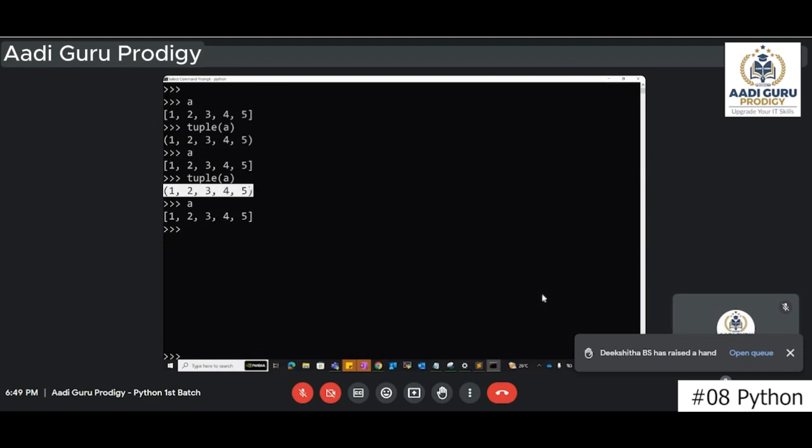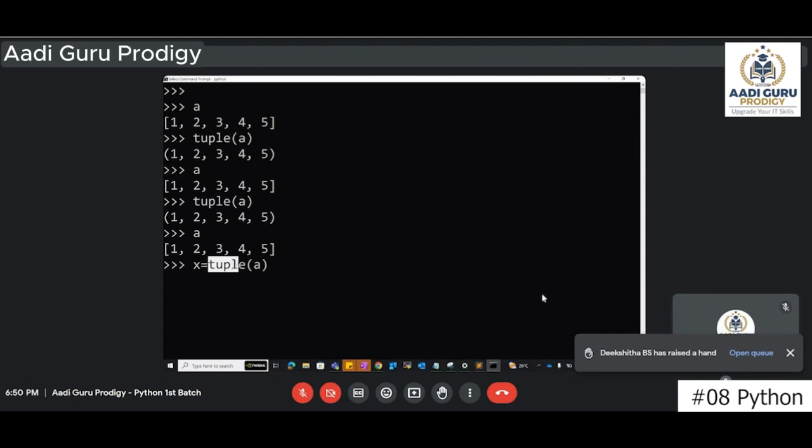Now, if you want to use the same tuple again, how will you get it? It will be difficult. That's why if you want the tuple, you can store it. So for example, x equals to tuple of A. The meaning here is create a tuple. How are you creating it? You are taking the help of the tuple function and passing A as the data. A is a list, so whatever this list is having, it will take that data and create a tuple. Whatever tuple it creates will be stored in the variable x.